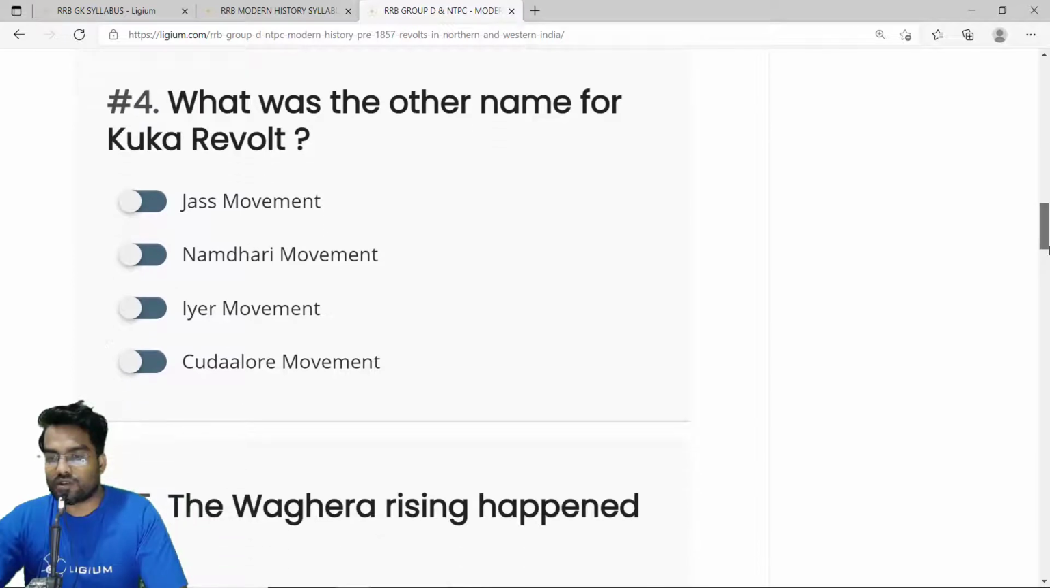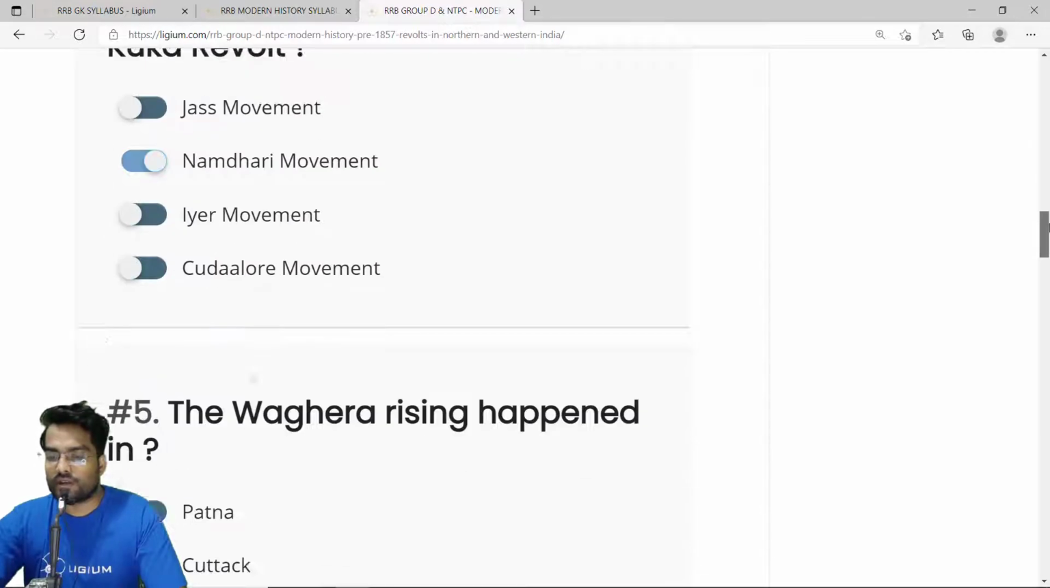Then we have the fourth question. What was the other name for Kuka Revolt? As I mentioned earlier, Kuka Revolt was also known as Namdhari Movement. Option B, Namdhari Movement.